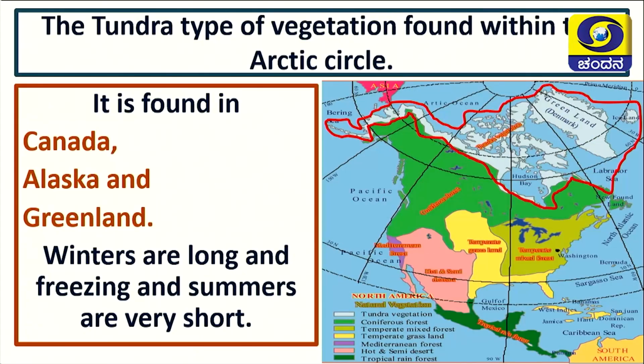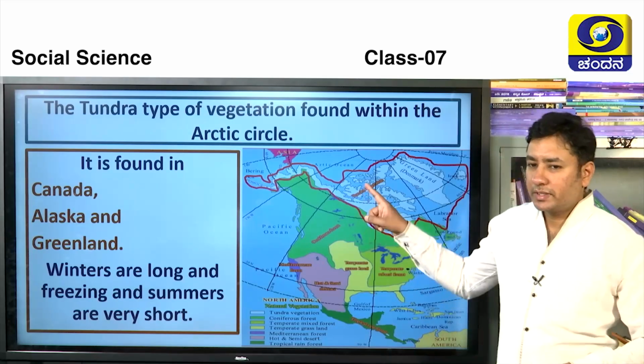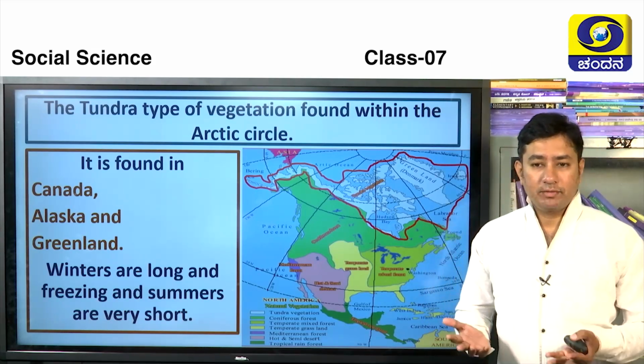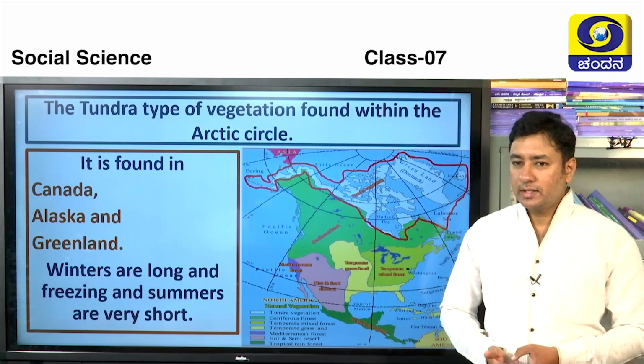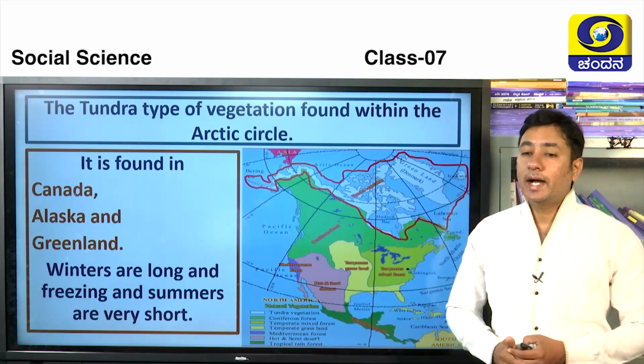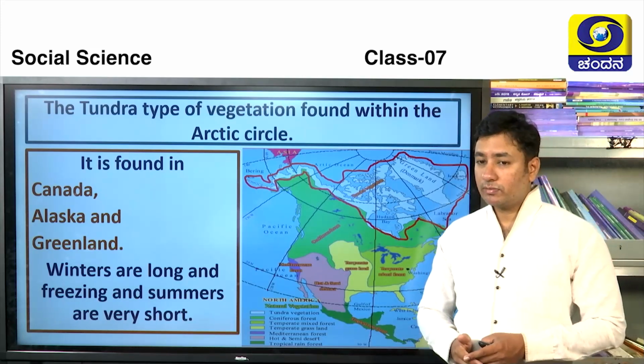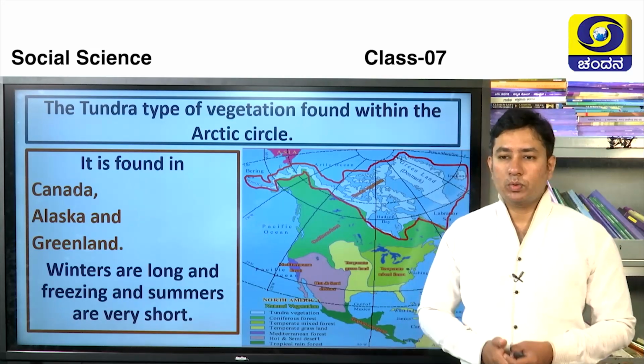So first let's go for the tundra type of vegetation. It is mostly found in the Arctic Circle. Where is the Arctic Circle? Here you can follow the picture. See, in this region we always find a cold kind of climate. Always it will be frozen. Is it not, children? Yes, because it is at a higher latitudinal place, so the regions we find here will be mostly frozen.